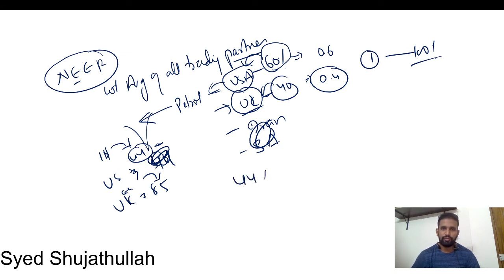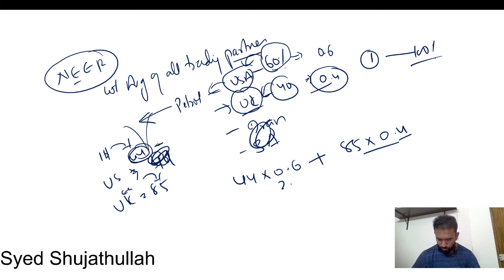So 44 is the exchange rate of the US dollar with the Indian currency: 44 into 0.6 plus 85 into 0.4. Weighted average means the highest amount of petrol is given by USA, so we give more weightage, and the rest is fulfilled by UK, so 40 percent weightage there, 60 percent here, but we took them in decimals.